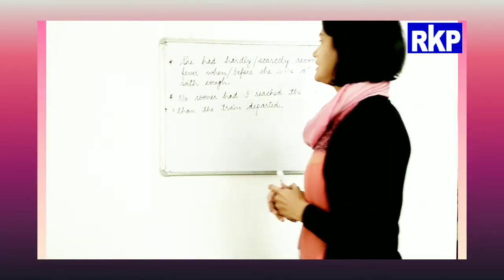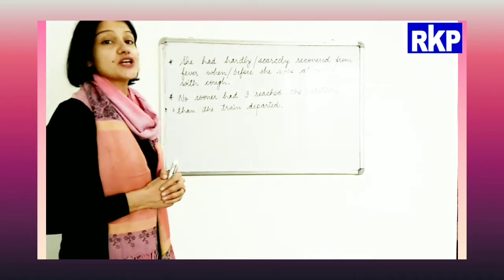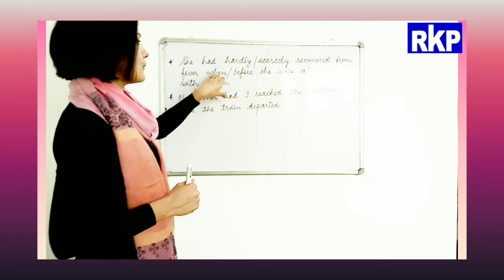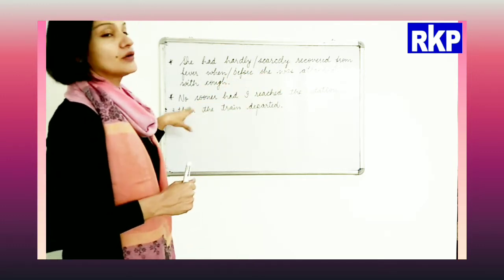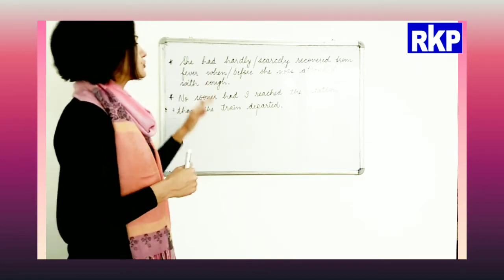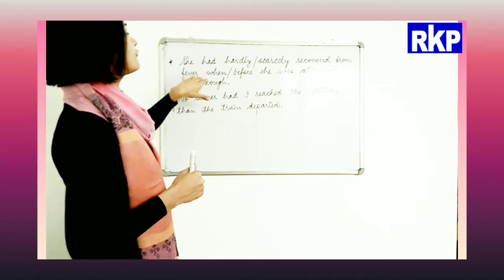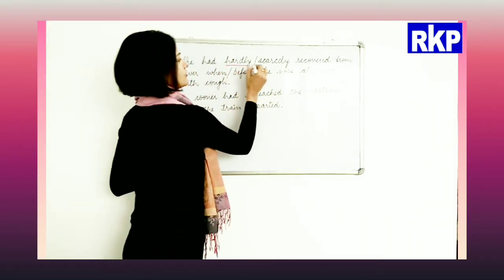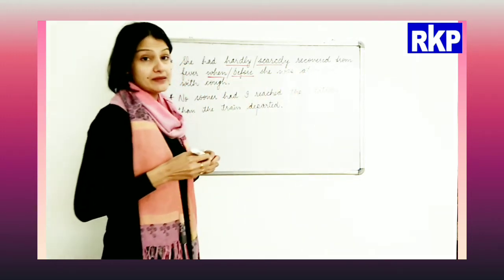So now let's see the sentences in which the correlative conjunctions hardly or scarcely, when or before, and no sooner than are used. So she had hardly or scarcely recovered from fever, when or before she was attacked with cough.